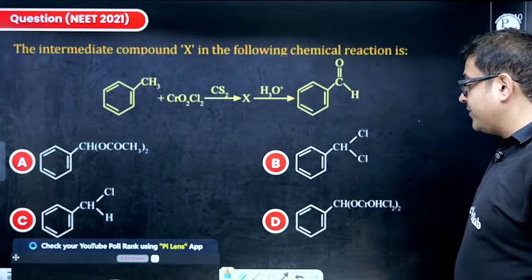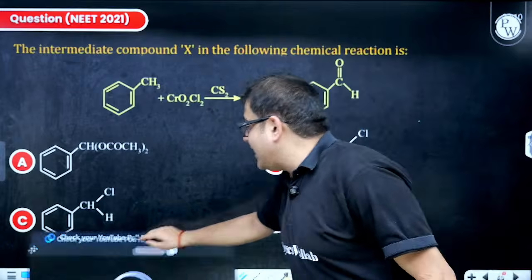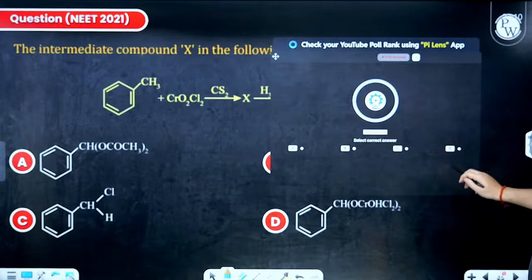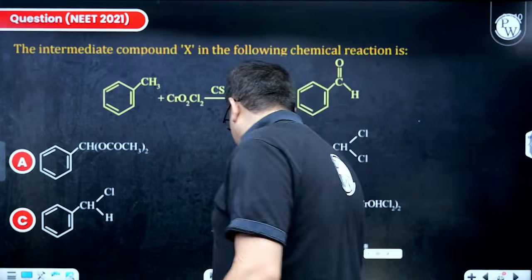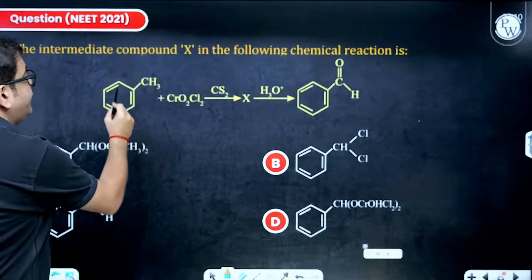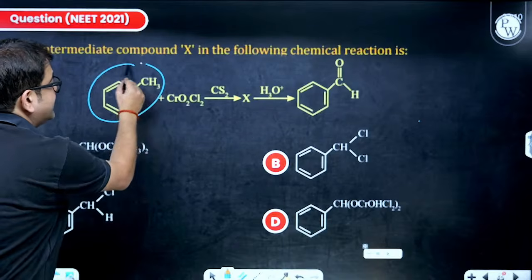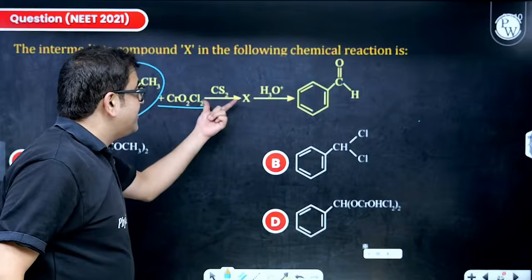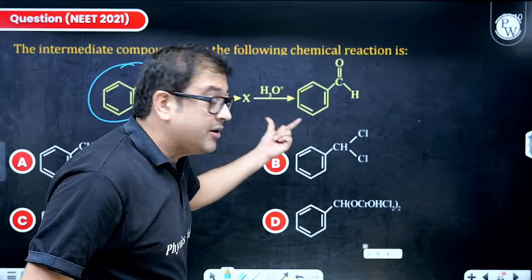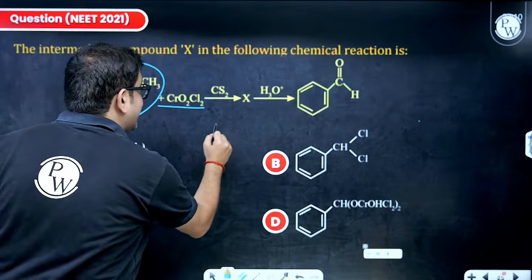Okay, chalo, cool. Now, sir, this is also a classic NCERT reaction. Let us first check 50%. So that means I have to make you revise. What happens is, if you have a methyl benzene, then this is your beautiful inorganic compound CrO2Cl2. So in presence of CS2, it first creates an intermediate complex. What is that intermediate complex?